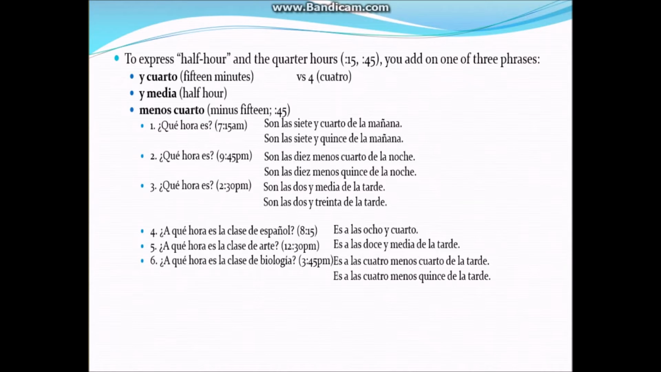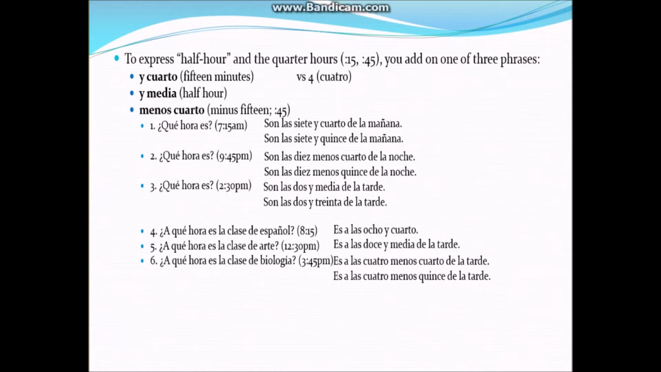Okay, so on the previous slide, when 30 was the minute, I put y media or y 30. So what does that mean? To express half hour, which is that 30-minute mark, and the quarter hours, whether it's 15 or 45, we add one of these 3 phrases. So y cuarto is the 15, so that's the quarter after. So y cuarto is how we express that.